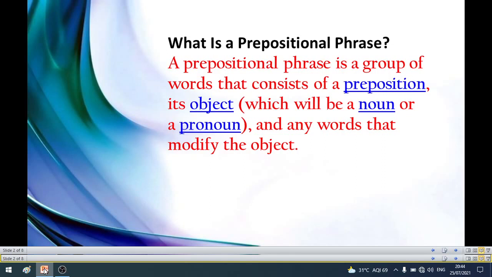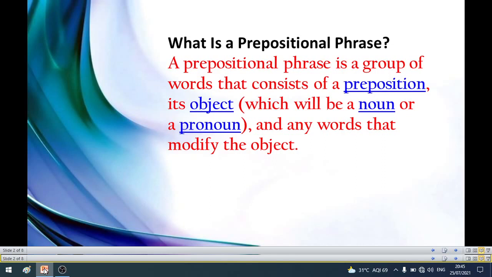The object can be a noun or a pronoun, and any words that modify the object. You can see these three things in a prepositional phrase. That is what we call a prepositional phrase.